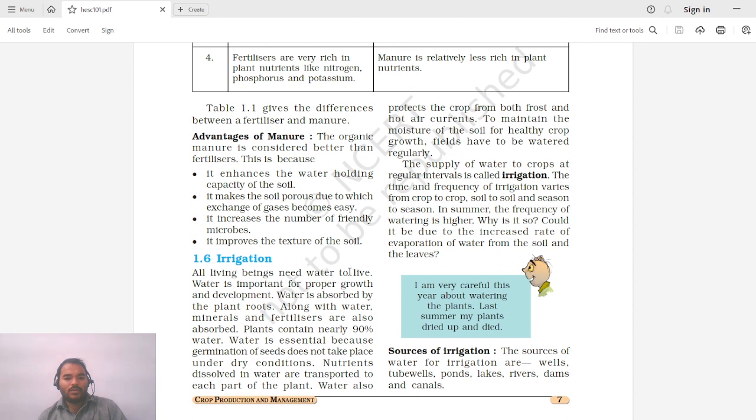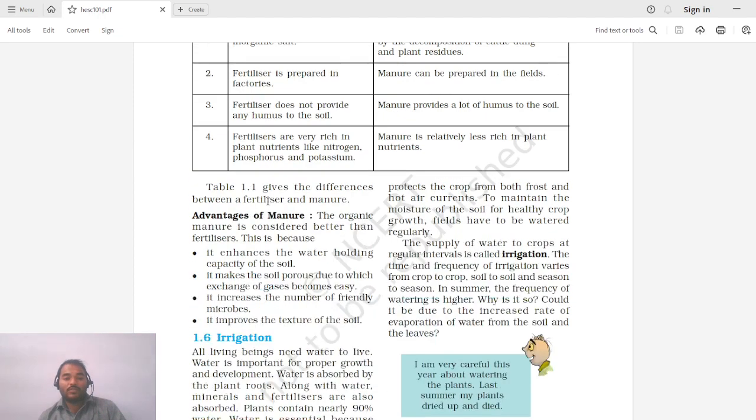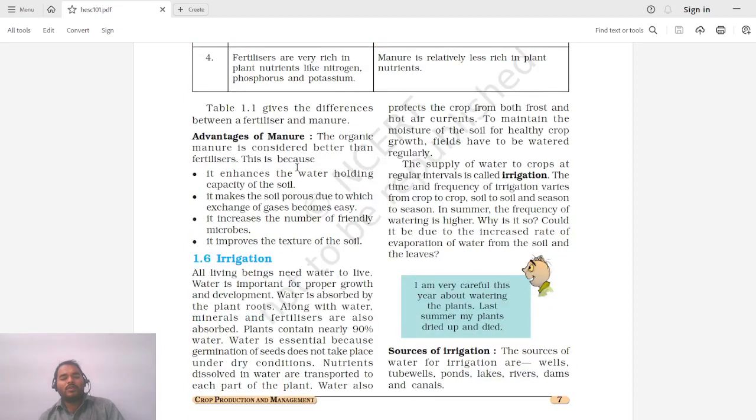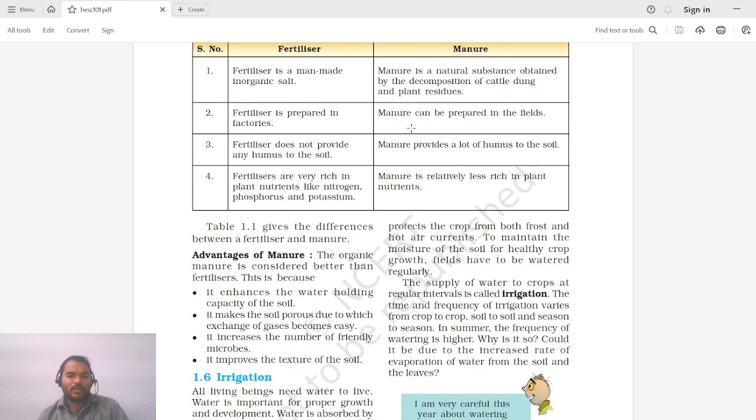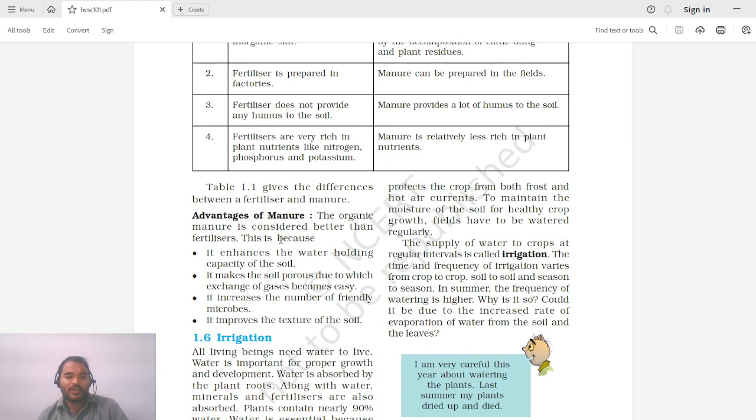Now we have to look at some advantages of manure. The organic manure is considered better than fertilizers. This is because, as you can recall, we have seen the difference between fertilizers and manure. We have gone through this and we surely find that manure is sometimes better as compared to fertilizer. First, manure helps in adding water holding capacity to the soil. Second, due to the use of this manure, the soil becomes porous and it helps in gas exchange.